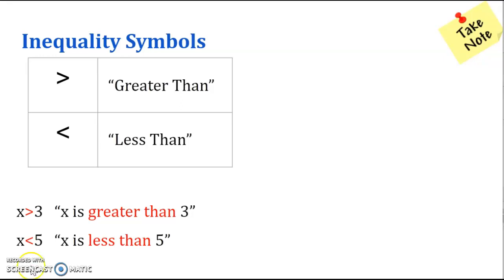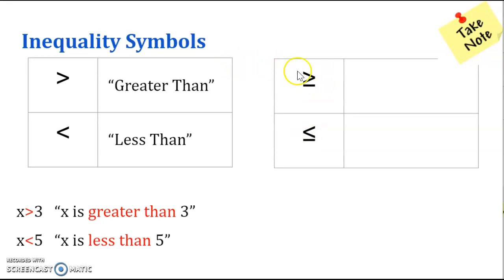You're taking notes now on inequality symbols. There are two inequality symbols, greater than and less than. That's how you read it. You would read this as x is greater than 3, and x is less than 5. That's how you would read it.